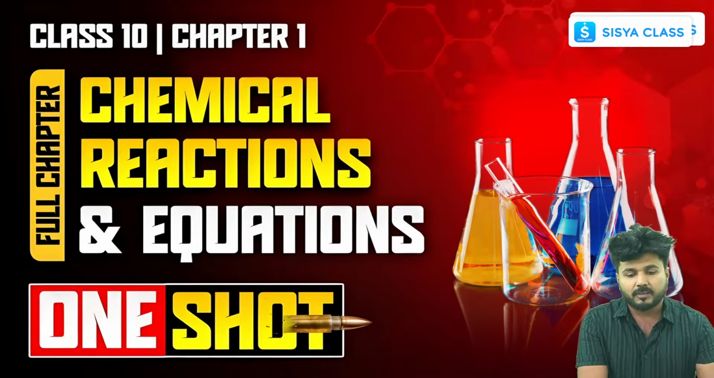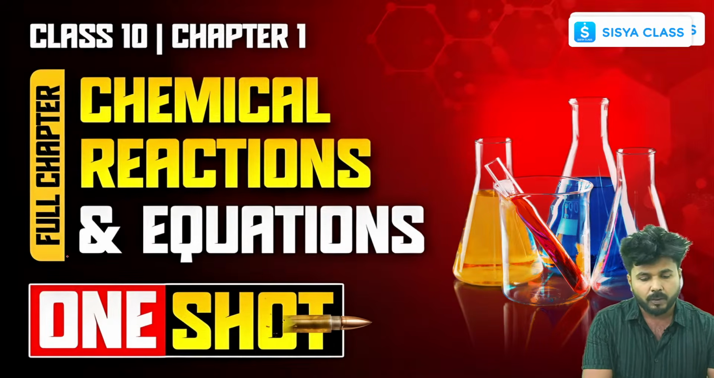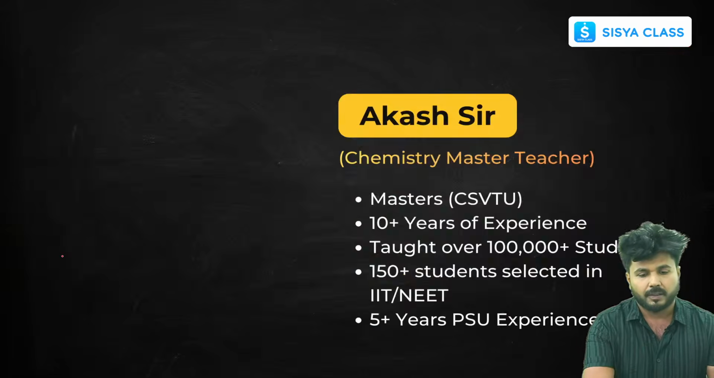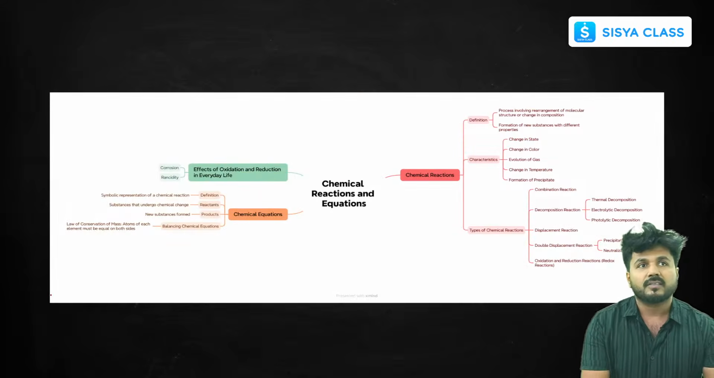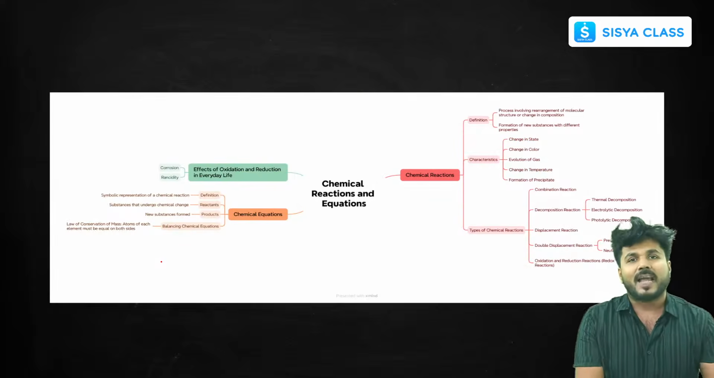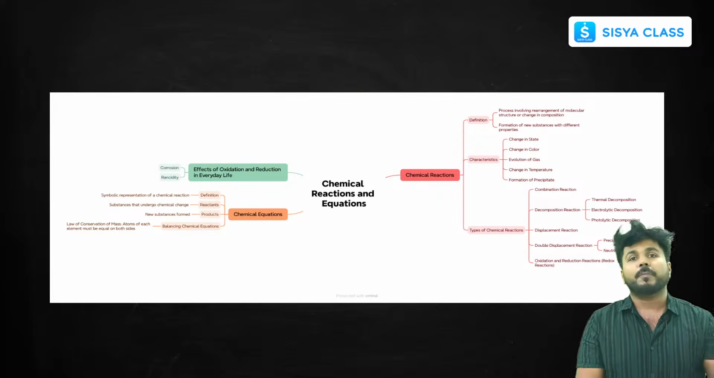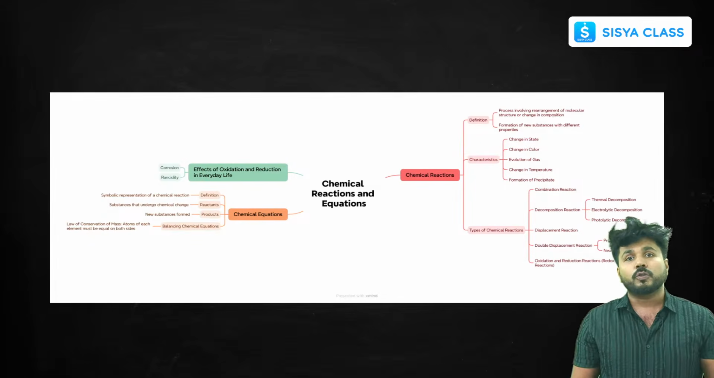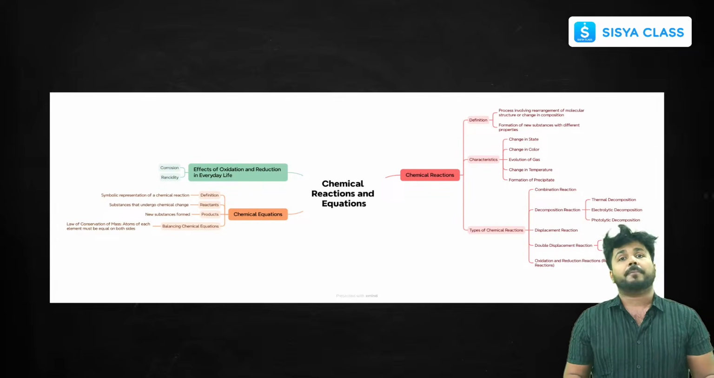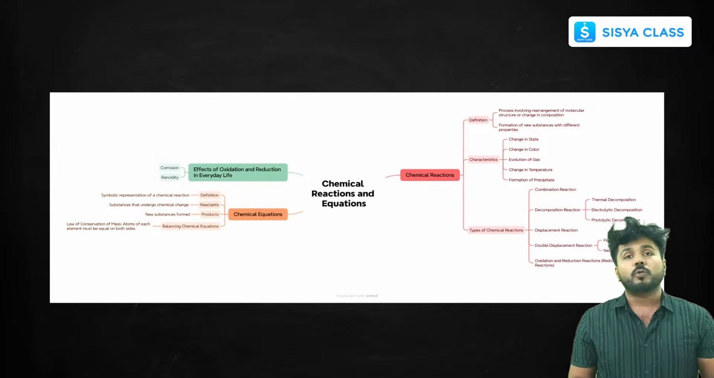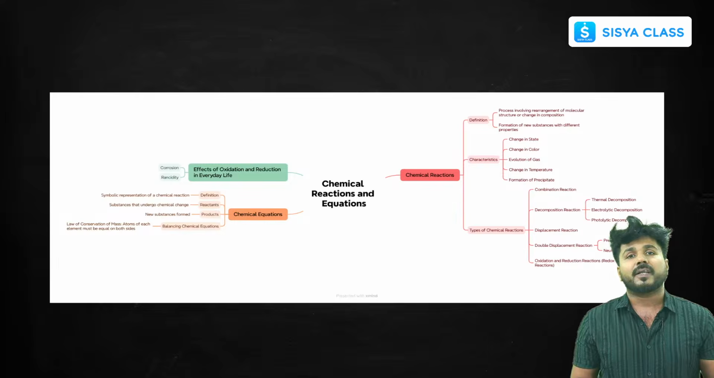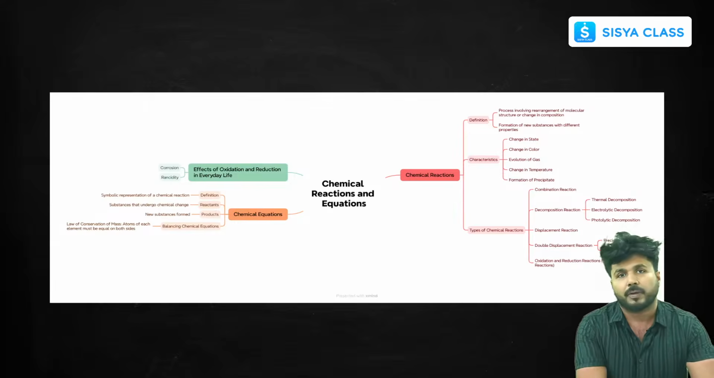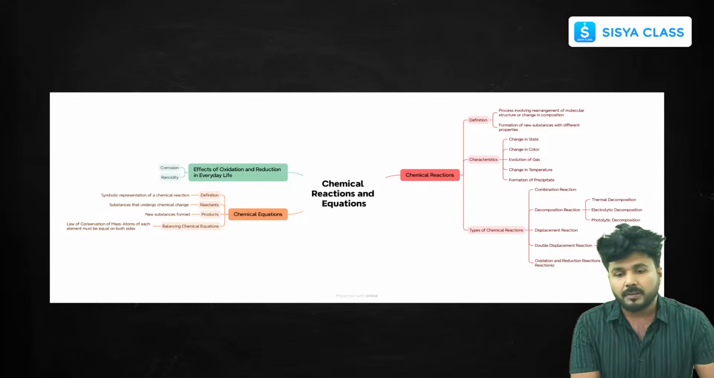Let me introduce the topic to all of you. Just give me a second. This is the mind map of the chapter that we'll be discussing today. We'll go through each and every topic of chemical reactions and equations one by one, then solve the MCQs of each topic after completing it. In the end, I have kept many important MCQs and PYQs as well as important probable questions that we'll be solving today.